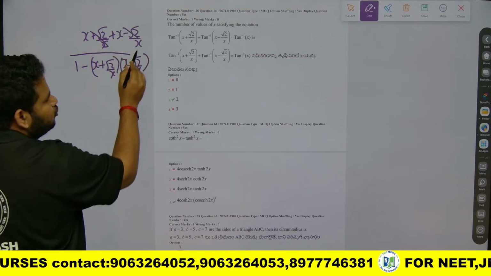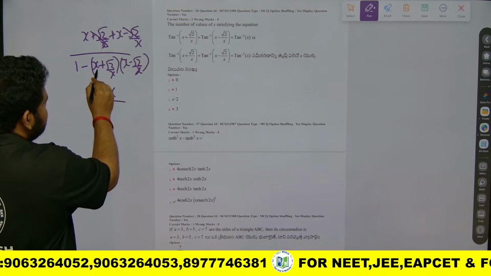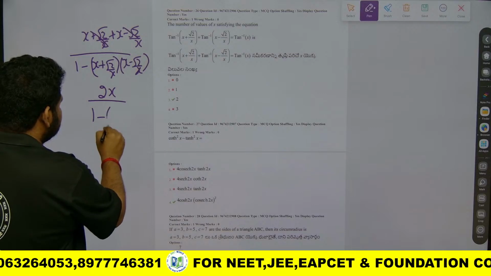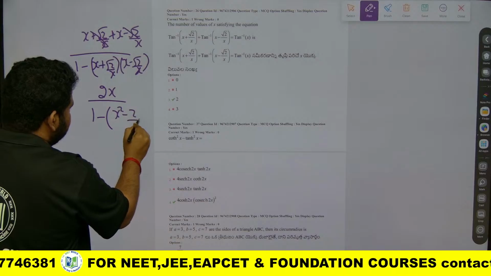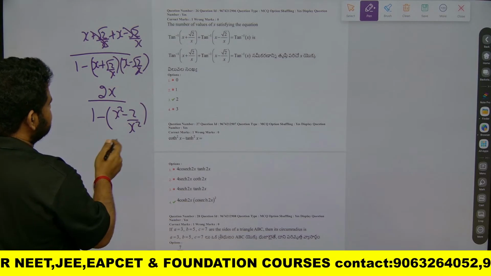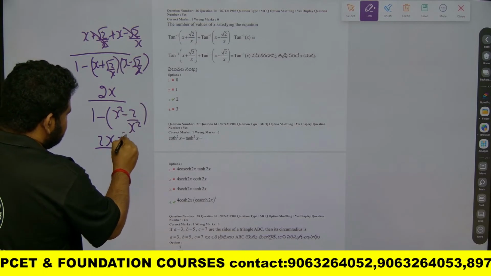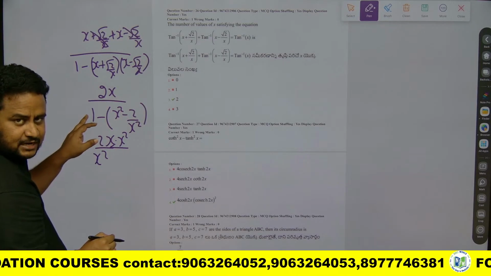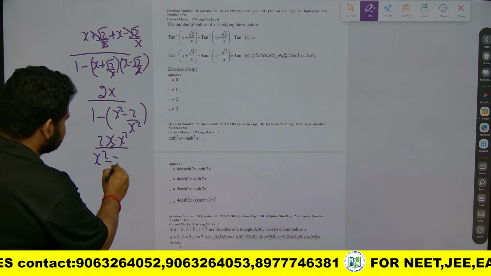Plus root 2 by x and minus root 2 by x will cancel. I will have only 2x. In the denominator, (a plus b) into (a minus b) is nothing but a square minus b square. So this will become x square minus root 2 square, which is 2 by x square. So this will be 2 by x square. If I take the LCM, the x square will go up, and the 1 will become x square minus 2.